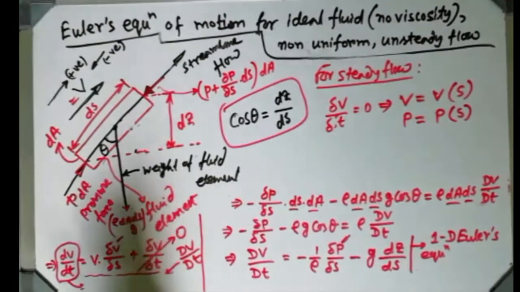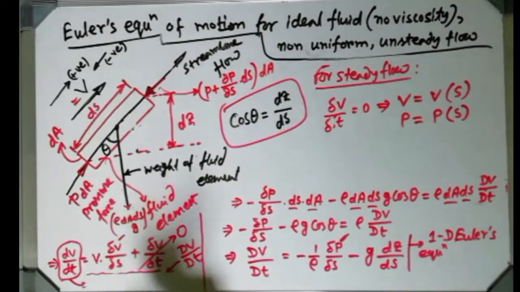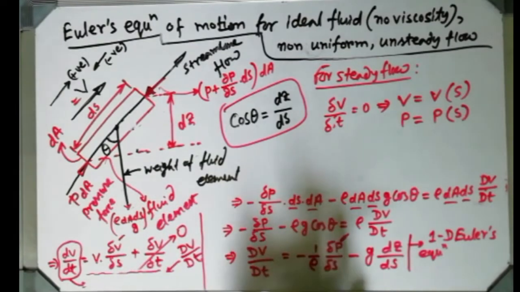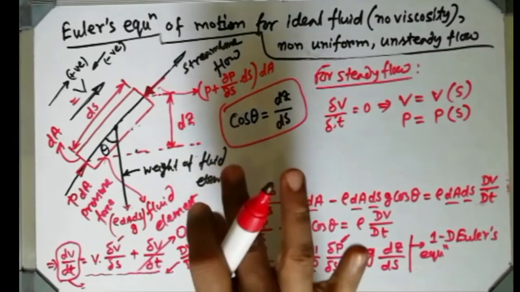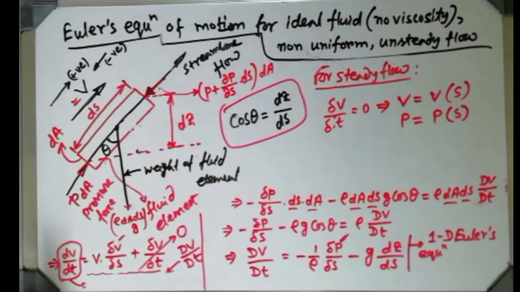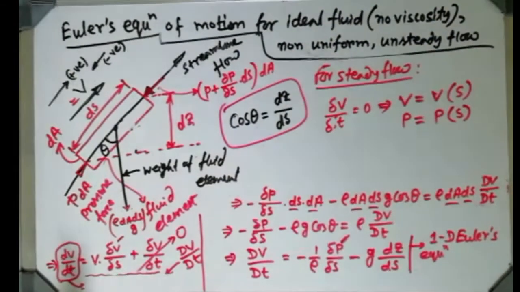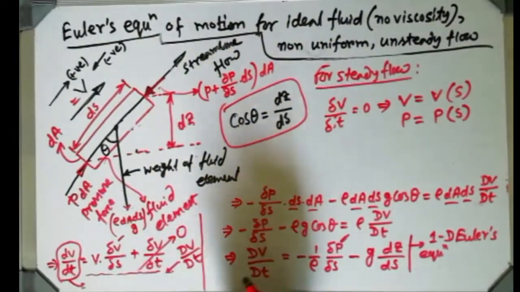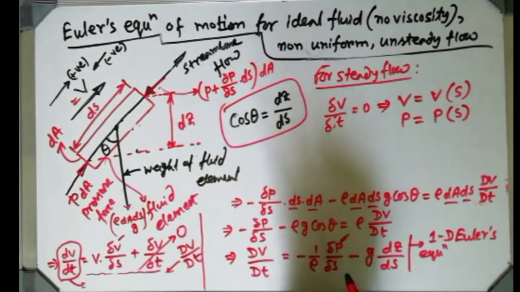If both of them are functions of only one variable, then this partial derivative term does not exist, because a partial derivative exists only if two variables vary. But here only space is there, time is vanished. So as a result, what can we write? We can write that this partial derivative becomes a total derivative now.